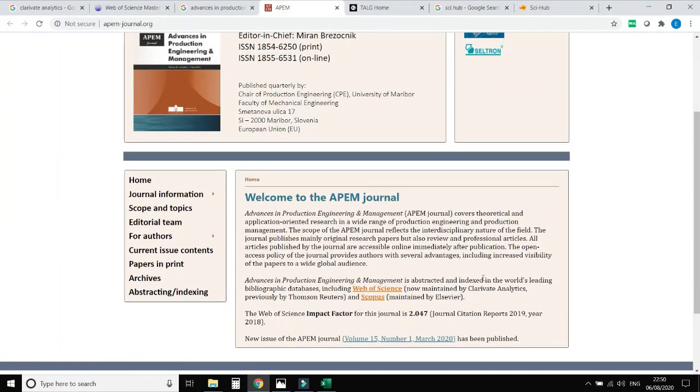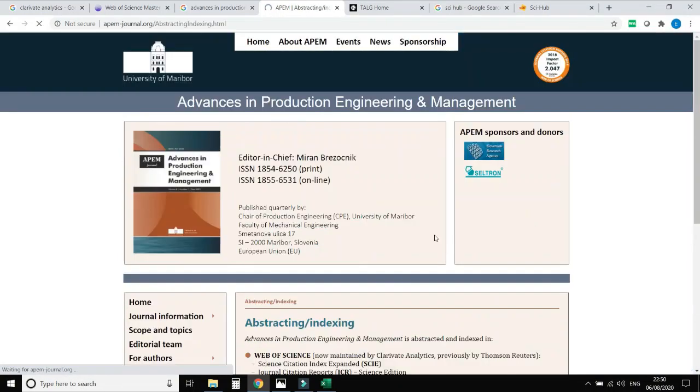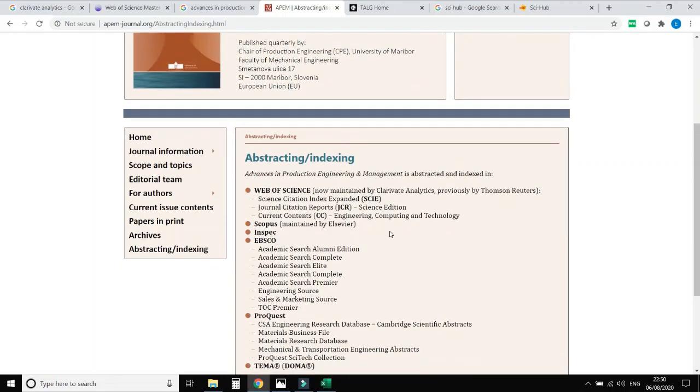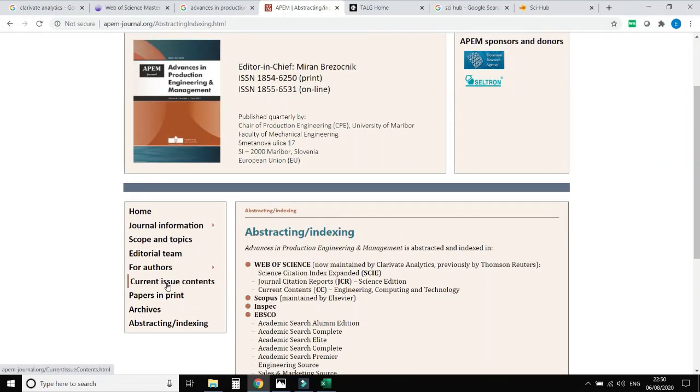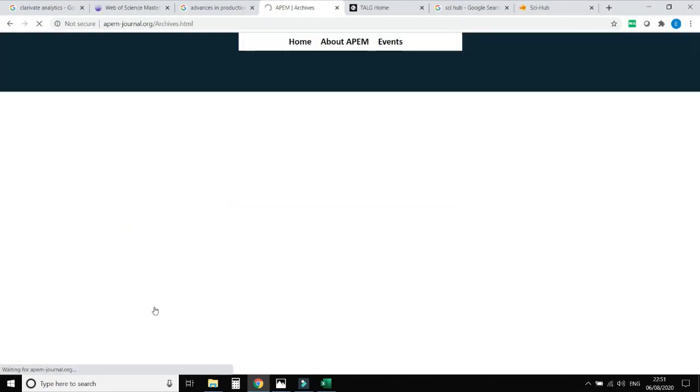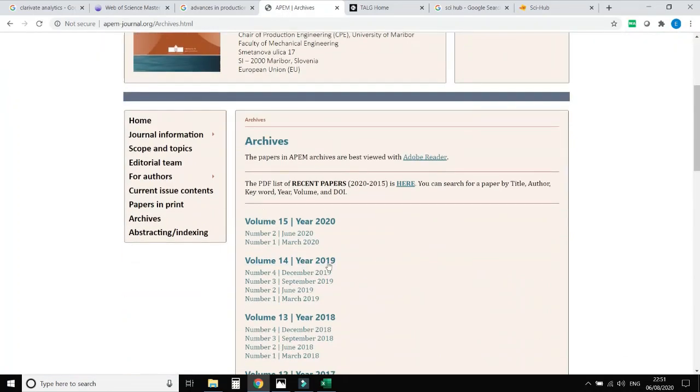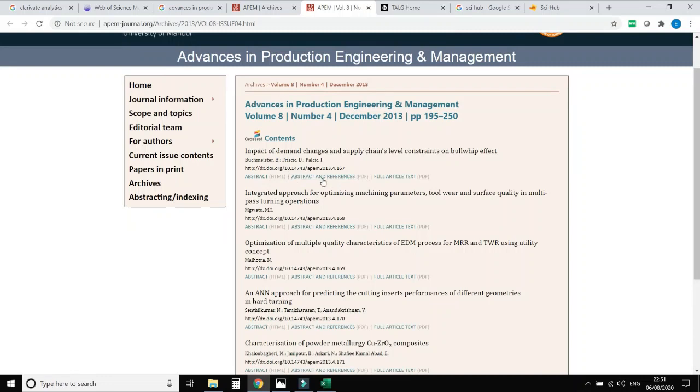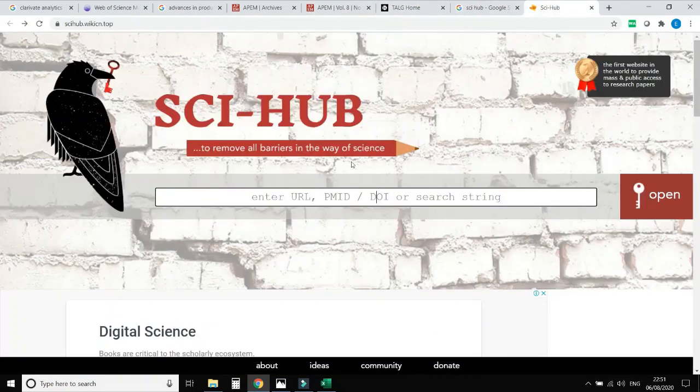Here all the details you will get, whether the indexing of that journal in different databases. You can check the past issues of that journal. So you will get all the details of that particular journal.